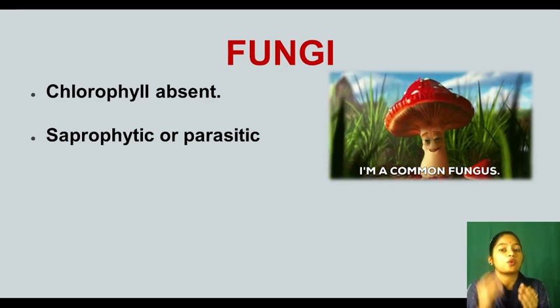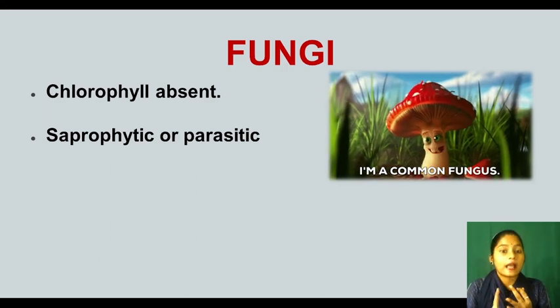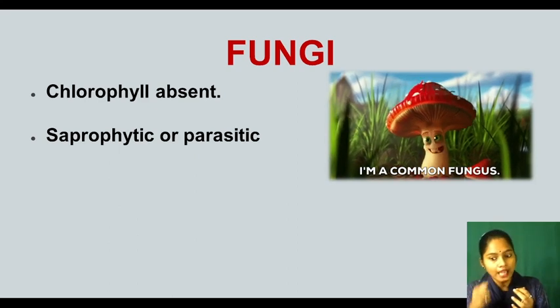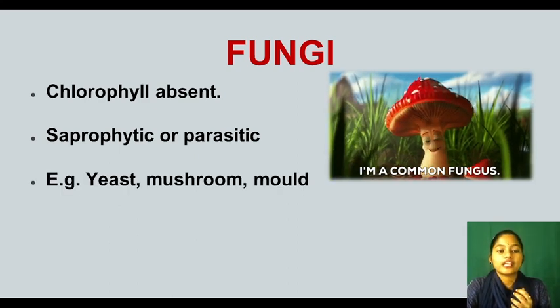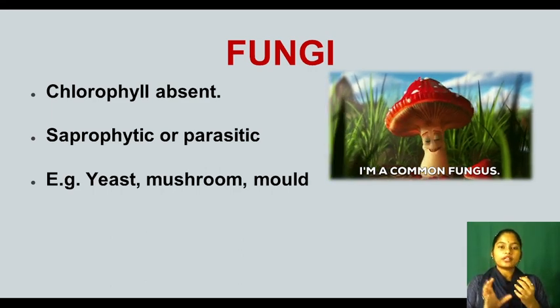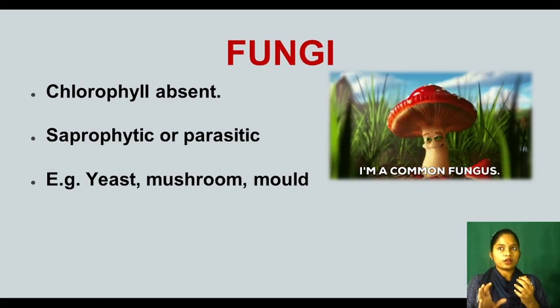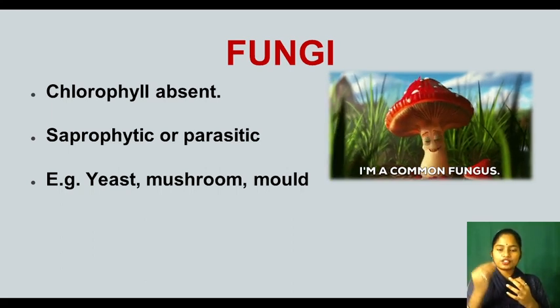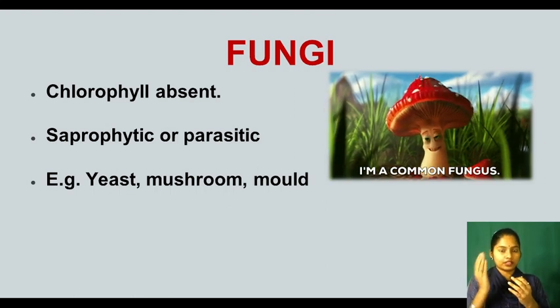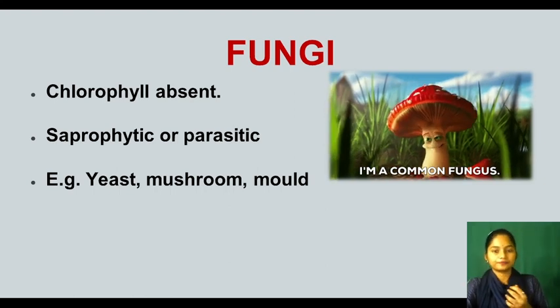Saprophytic means which grow on dead and decaying matter. Parasitic means which get nutrition from other animals. Now see, examples are yeast, mushroom and mold. Have you seen, my dear kids, if you keep a bread for 4 to 5 days, what will happen? It grows some green colored thing, right? That is called bread mold, a kind of fungus, or fungi.